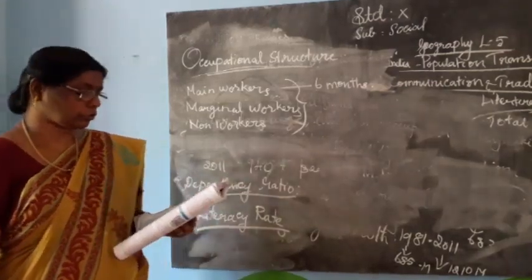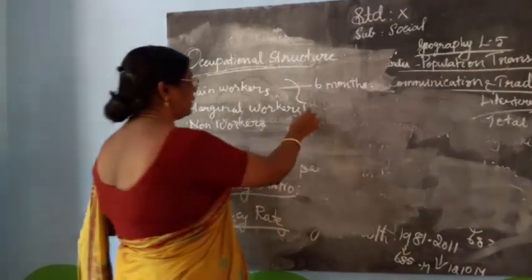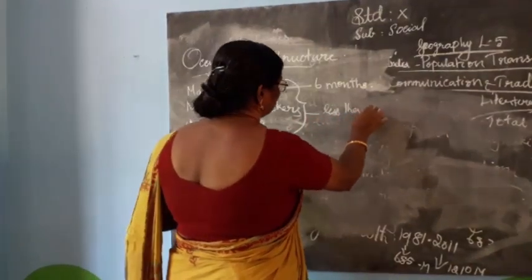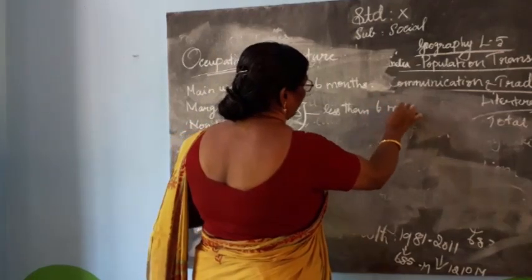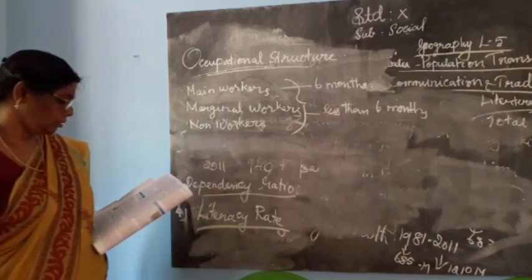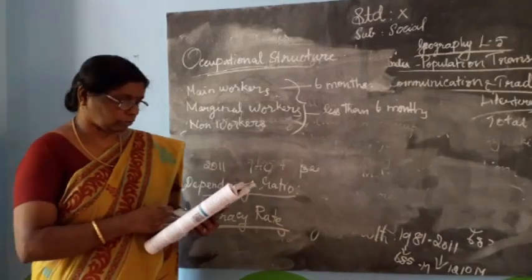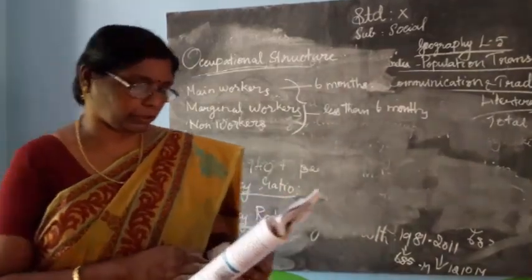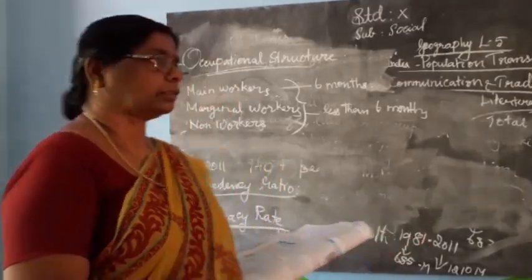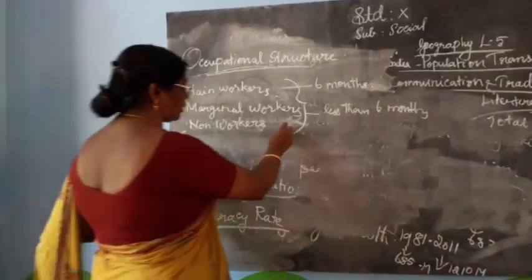Marginal workers are those who worked for less than 6 months. The people who did not work are called non-workers.